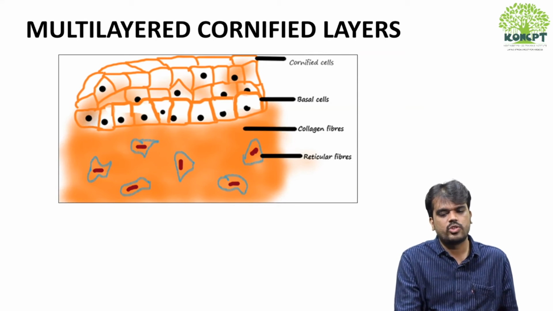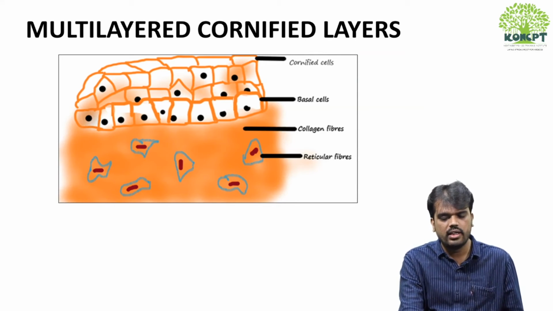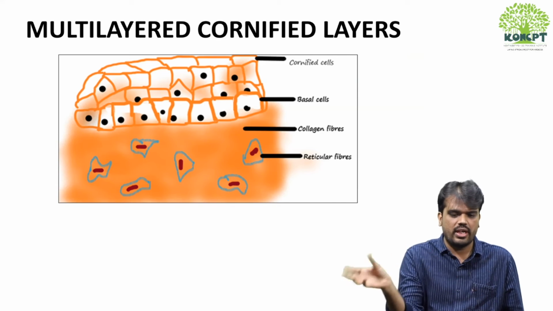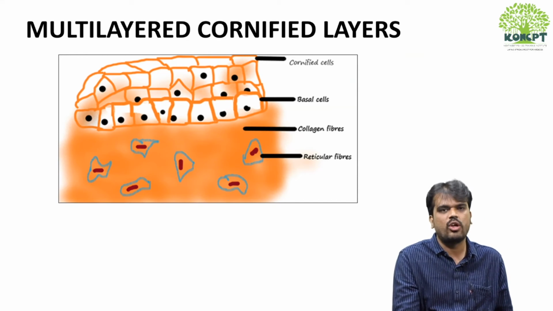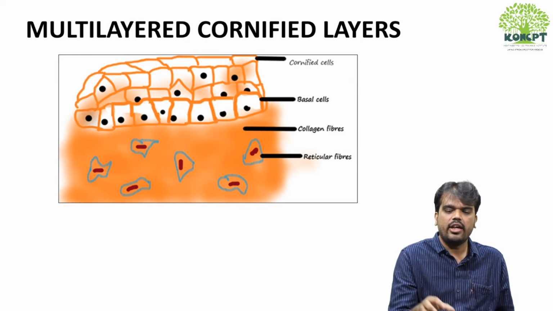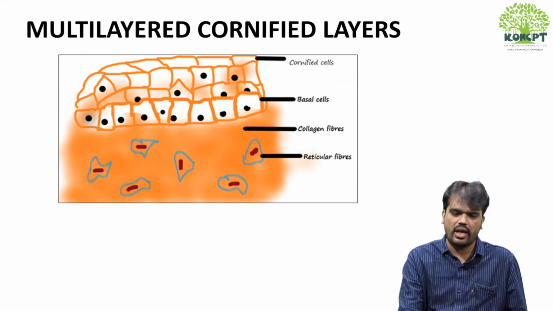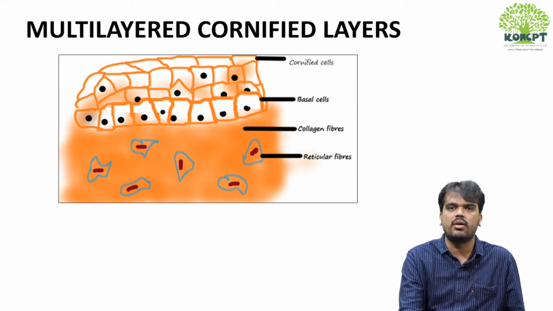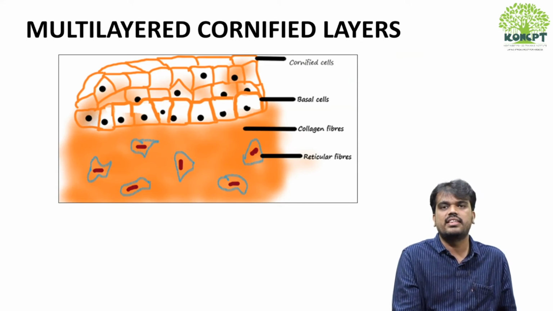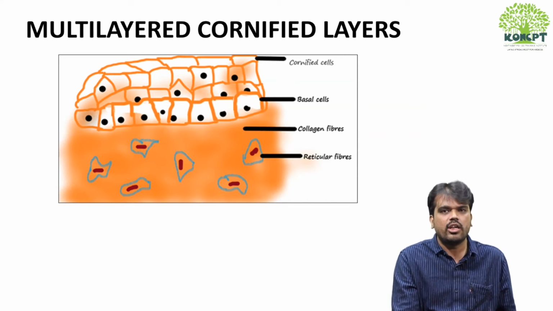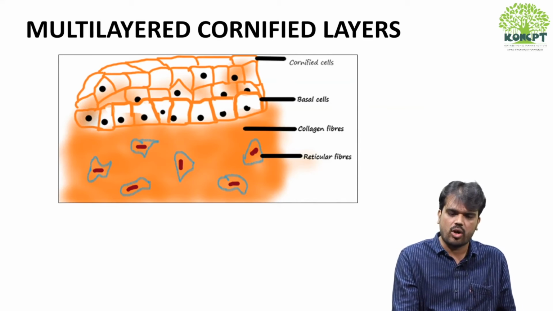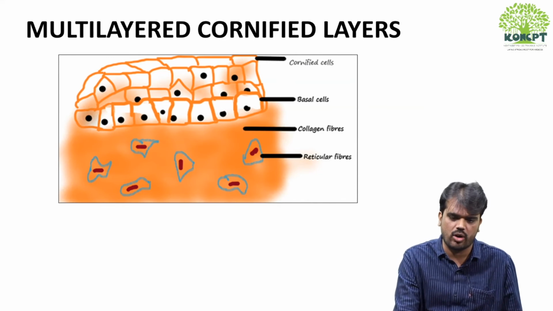See, the basal and suprabasal cells are nucleated, and the supermost layer, the cornified cells, are seen in the stratum corneum. Your question is, anucleated cells are seen in stratum corneum, right? That indicates dead cells. So dead cells are seen in stratum corneum.